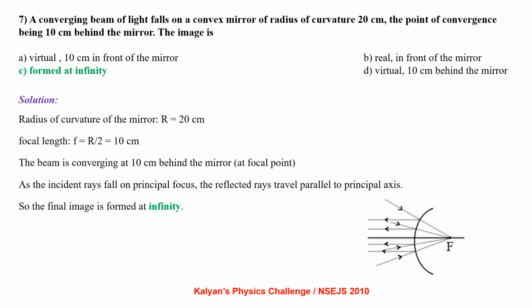A converging beam of light falls on a convex mirror of radius of curvature 20 cm. The point of convergence being 10 cm behind the mirror. The image formed is? It is given that the radius of curvature of the mirror is 20 cm, from which we get focal length to be 10 cm. The beam is converging at a distance of 10 cm behind the mirror, that is, it is converging at the focal point. As the incident rays are falling on the principal focus, the reflected rays travel parallel to the principal axis. So the final image is formed at infinity.